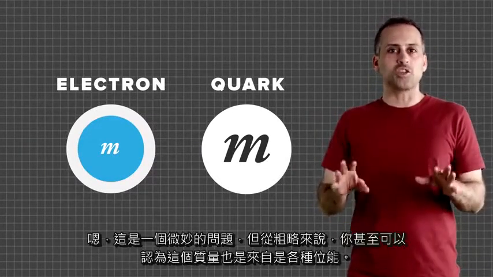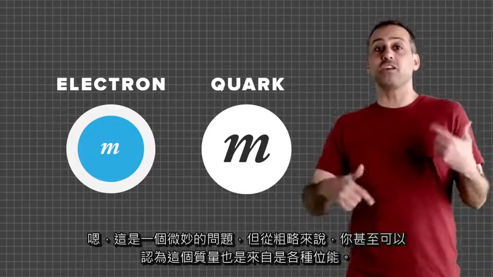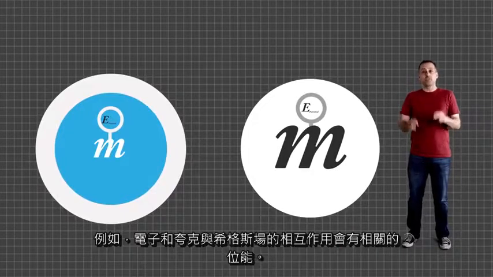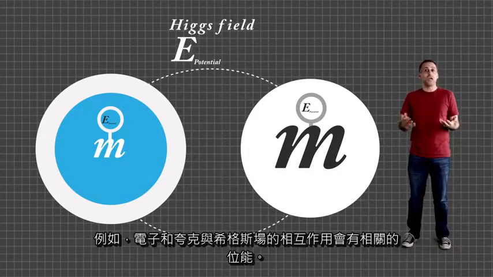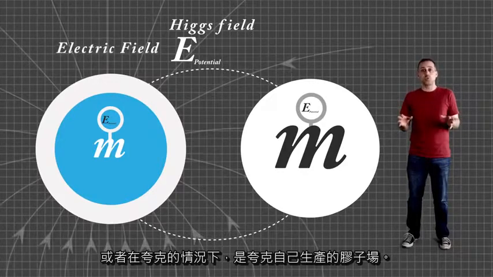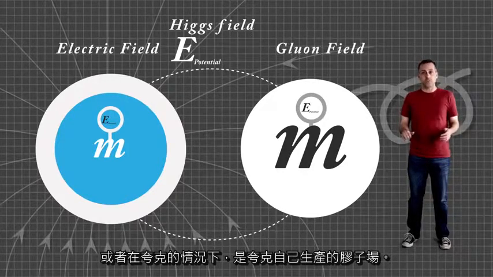Well, that's a subtle question, but crudely speaking, you can think even of this mass as being a reflection of various kinds of potential energies. For instance, there's the potential energy associated with the interactions of electrons and quarks with the Higgs field. And there's also potential energy that electrons and quarks have from interacting with the electric fields that they themselves produce, or in the case of quarks, also with the gluon fields that they themselves produce.